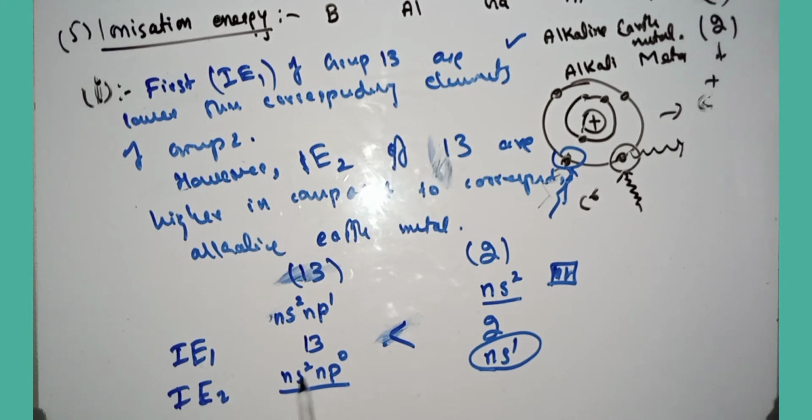So ns2 needs more energy to ionize the system. That's why it will have more ionization energy. In the case of second ionization energy, group 13 will have more ionization energy as compared to the alkaline earth metals, that is the second group. So I hope my point is clear. This is the first trend of ionization energy.